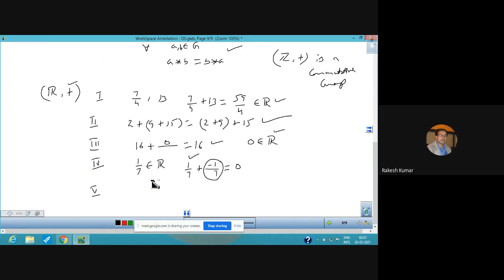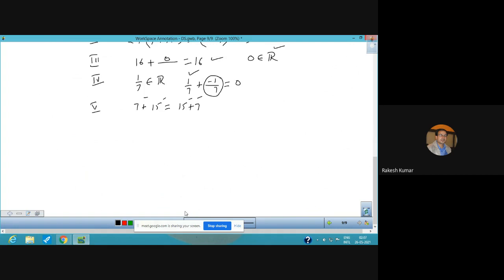The last property can also be checked. This is the additional property of abelian or commutative. 7 plus 15 is the same as 15 plus 7. This is by taking an example. So R together with plus also forms a group. Now, let us move further. The set of integers together with the multiplication operation. The operation has been changed now. And this is another example we are going to take.